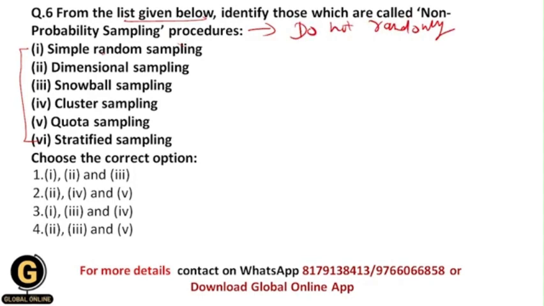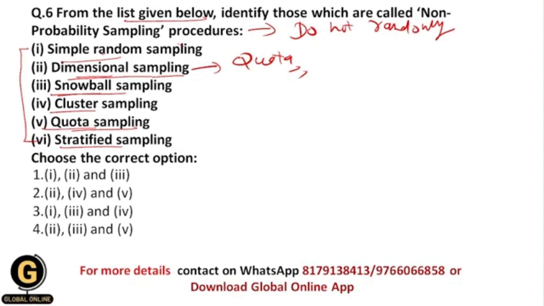Okay, so let us see the different sampling procedures here: simple random sampling, dimensional sampling, snowball sampling, cluster sampling, quota sampling, stratified sampling. From these, dimensional sampling, snowball sampling and quota sampling are the non-probability sampling procedures. Dimensional sampling is the extension of quota sampling, and here participants get selected because they have particular characteristics.